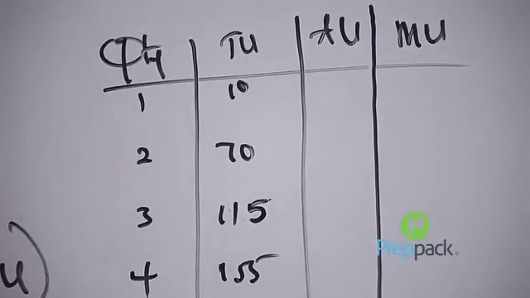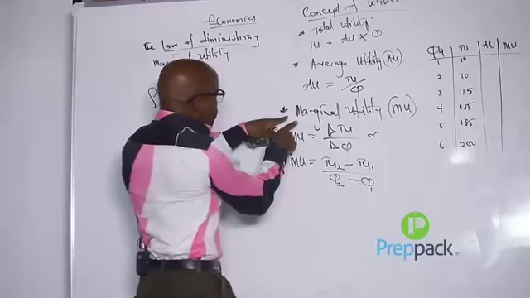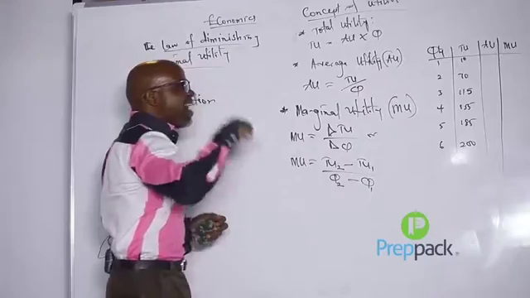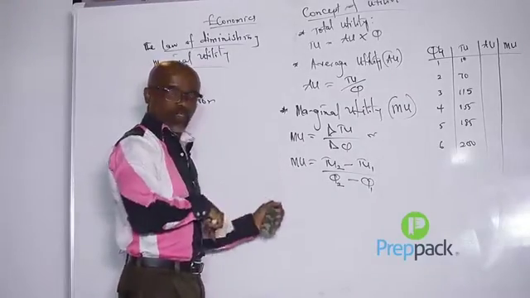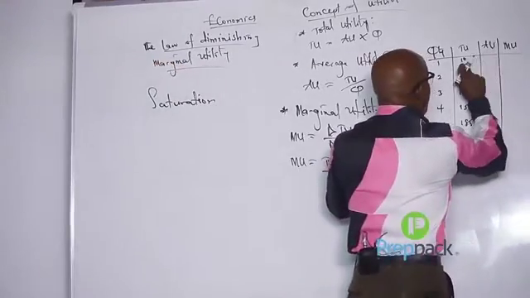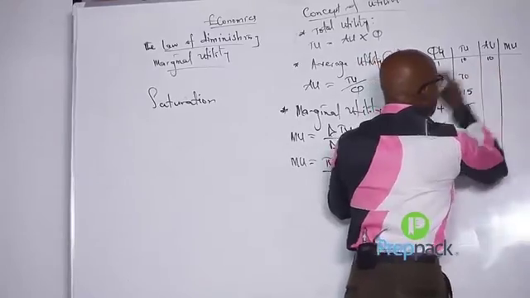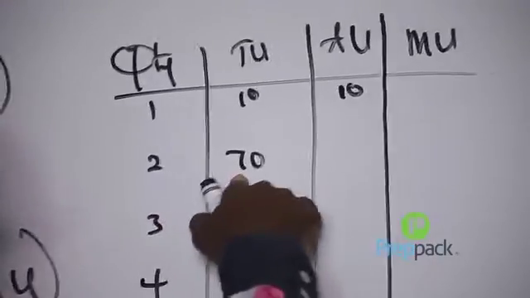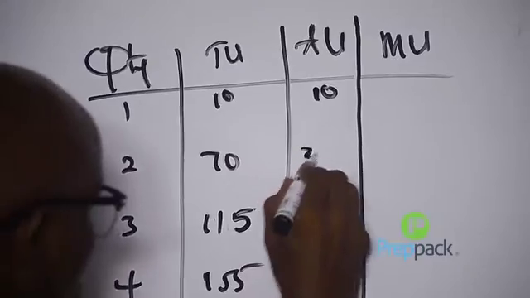Therefore, I want to find the AU. The formula for AU, we said, is obtained by dividing TU by the quantity consumed. Therefore, here, 10 divided by 1 is going to give you 10. 70 divided by 2 is going to give you what now? 35.